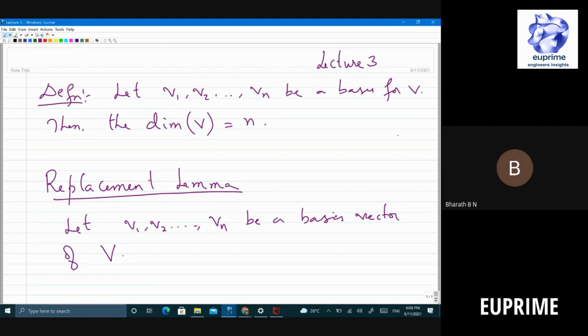That's the definition. Now, is it possible to replace one of V1 through Vn by some vector V? That's the question. Can I take off one vector V1 and replace it with V, and still manage to get the entire vector space? Is it possible?